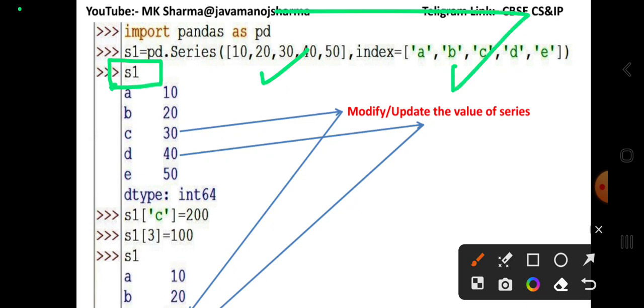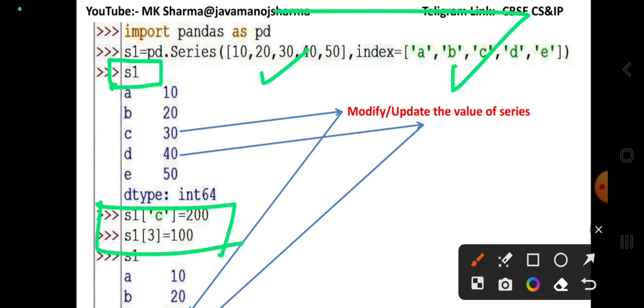When you want to update a value, you use the series object, square brackets, and in the square brackets you pass the index value, provide the assignment operator and a value. The value given in the assignment operator is set at the desired index that is passed to your series object.